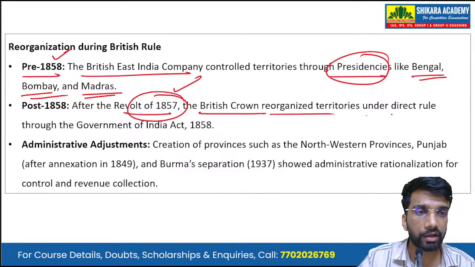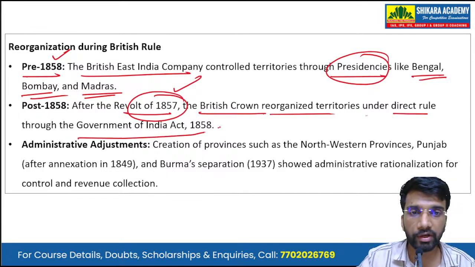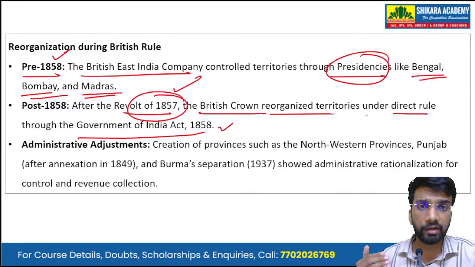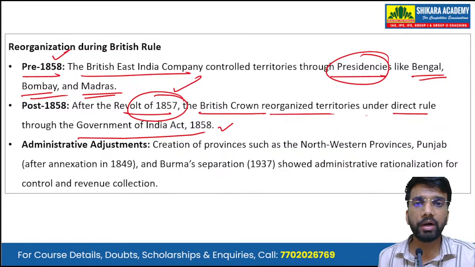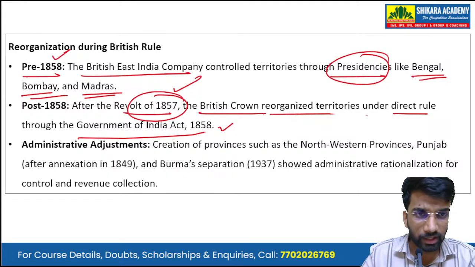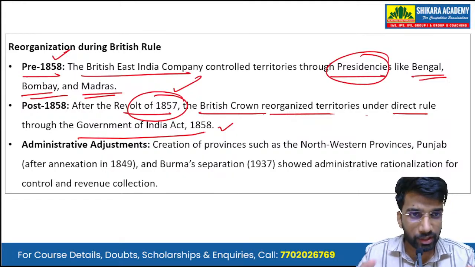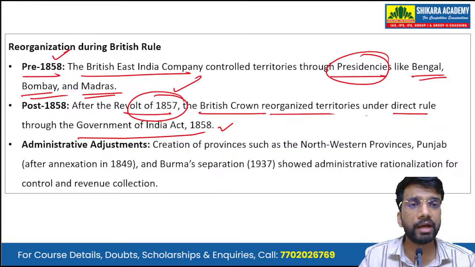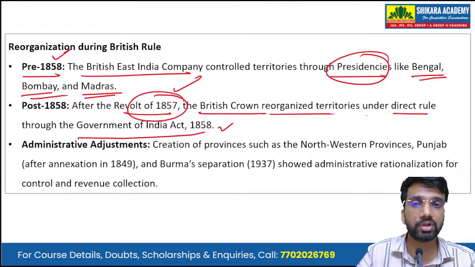Post 1858, so after the Government of India Act 1858, that was post revolt of 1857, the British Crown reorganized territories under direct rule through the Government of India Act 1858. So after the revolt of 1857, the British Parliament passed the Government of India Act 1858, and the presidencies of the British East India Company then came under direct control of the British Crown.